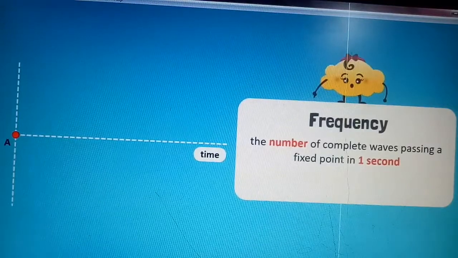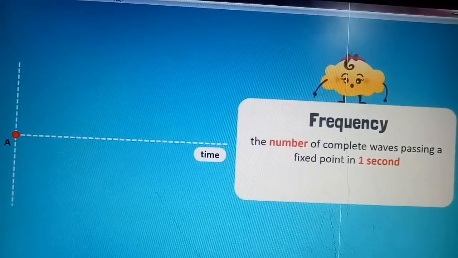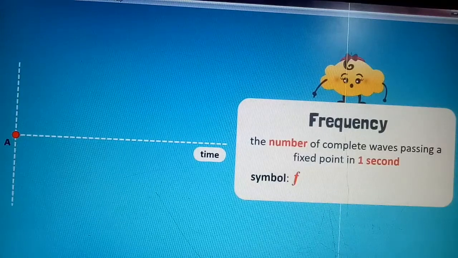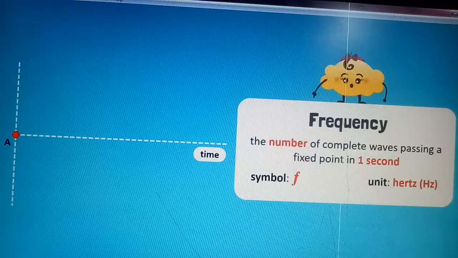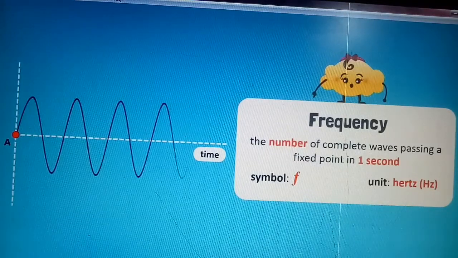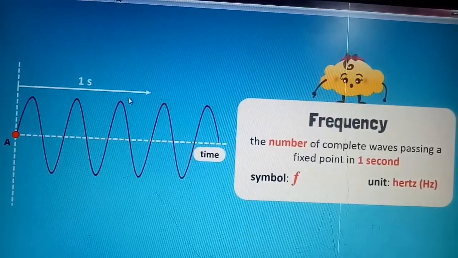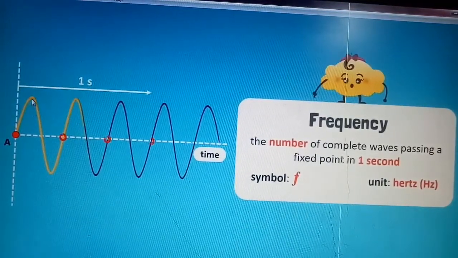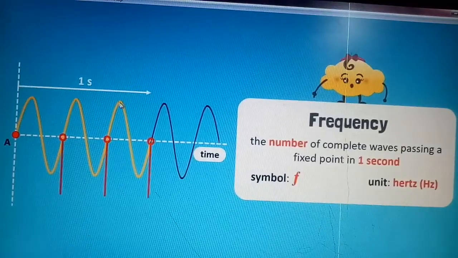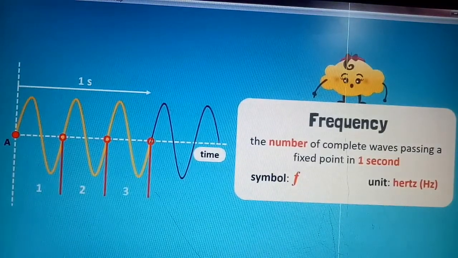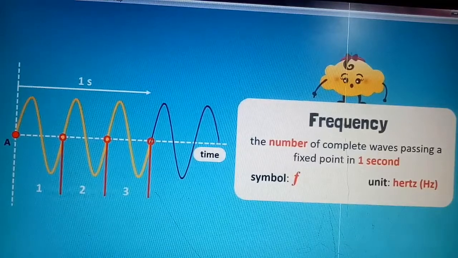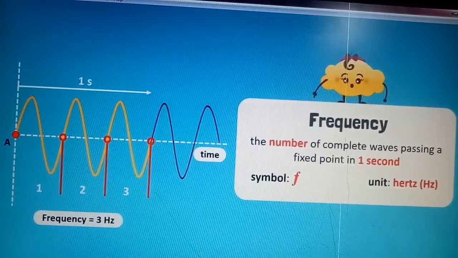The next is the frequency. So the number of complete waves passing a fixed point in 1 second, कितनी वेव्स प्रोड्यूस हुई हैं 1 सेकंड में. सो इसको जनरली हम सिंबल f के साथ डिनोट करते हैं, और इसकी यूनिट हर्ट्ज होती है. तो हर्ट्ज इज द नेम ऑफ द साइंटिस्ट और आफ्टर देयर यूनिट ऑफ फ्रीक्वेंसी इज हर्ट्ज, डिनोटेड बाय Hz. Now look at this diagram. In 1 second, look at that, how many waves are produced? This is the 1 second and 3 waves. So mean to say कि its frequency is 3 hertz,